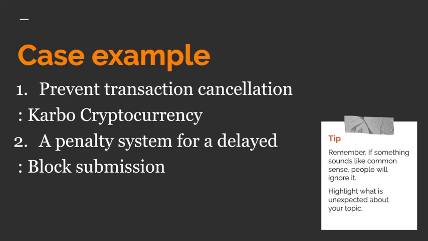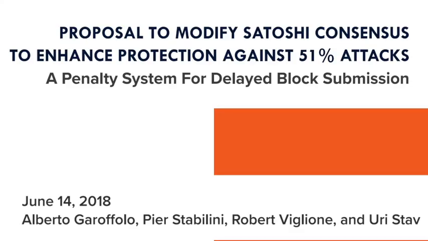Let's move to the second case, which is the penalty system for delayed blocks. Cryptocurrency startup Horizon was the victim of a 51% attack that could have caused a loss of millions of dollars. While there were no losses, the creator of Horizon wanted to make sure it never happened again, so they released a white paper proposing to modify Satoshi consensus to enhance protection against 51% attacks.